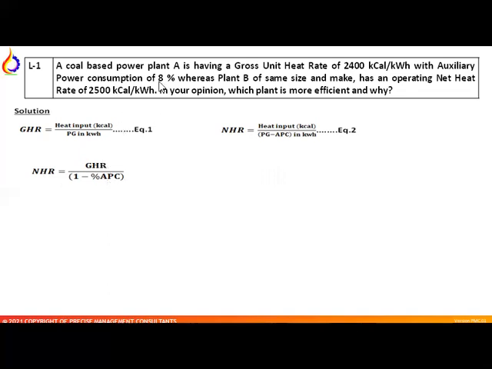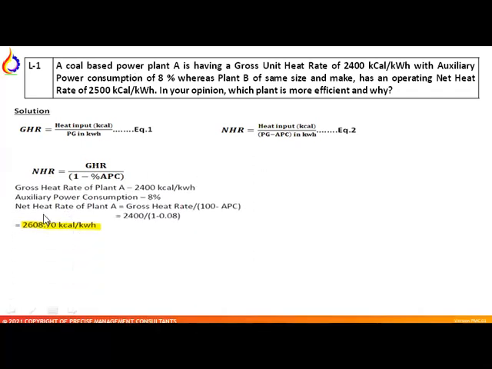The gross heat rate for the plant is given to us, that is 2400 kilocalorie per kWh, and the auxiliary power consumption is also given in terms of percentage. So we can easily calculate the net heat rate for plant A. Putting the values here, the gross heat rate is 2400 divided by 1 minus 8%. So the net heat rate for power plant A is 2608.7.